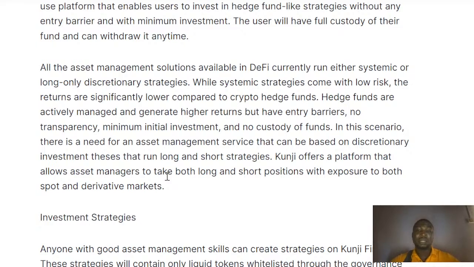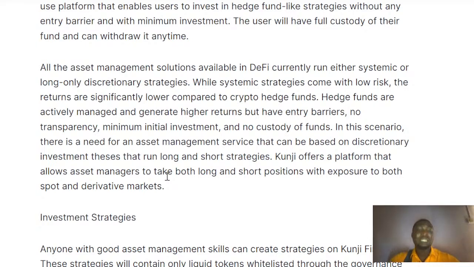Now this systematic strategy comes with lower risks, while the return is significantly lower compared to crypto hedge funds. Hedge funds are actively managed and generate greater returns, but they also have an entry barrier, no transparency or maximum initial investment, and no custody of funds.